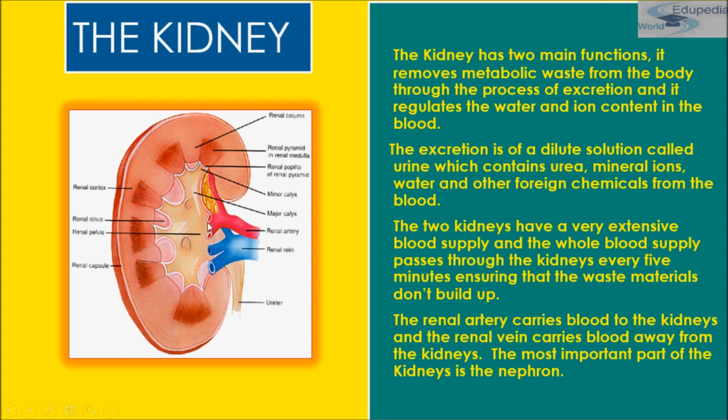So our kidney has two main functions: it removes metabolic waste from the body through the process of excretion, and it regulates the water and ion content in the blood.